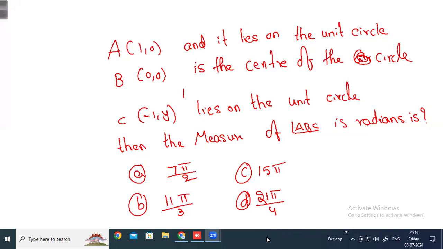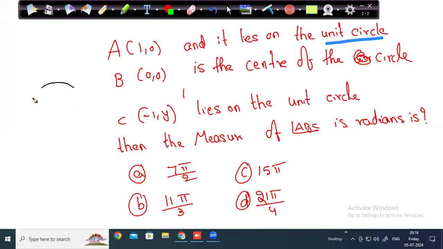If you don't complicate things, you should know the meaning of unit circle. A unit circle is a circle with radius 1. That is what I already told you. If you don't know, please write it down. Now, assuming that you know a unit circle means a circle with radius 1.